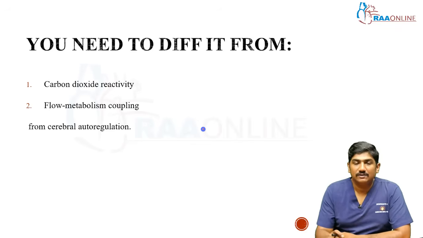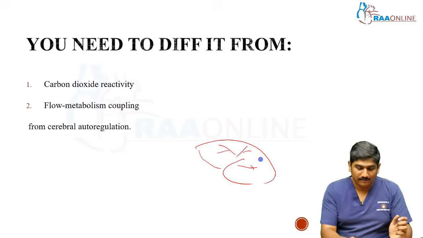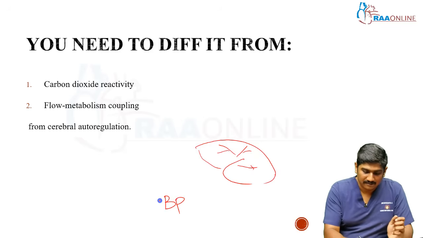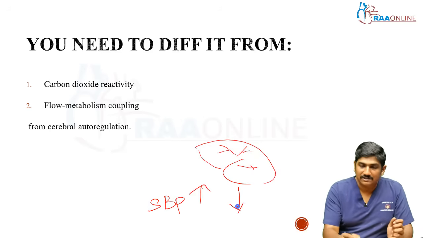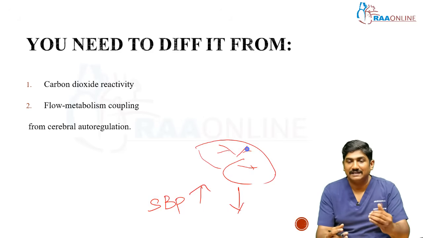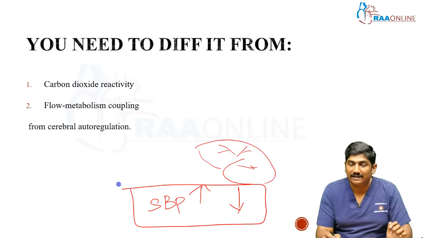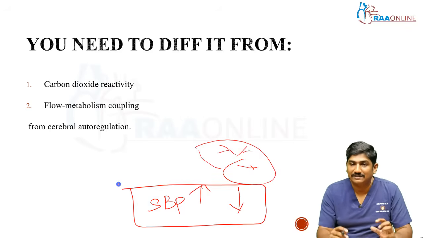So now you have the brain structure, and there is vasculature. Based upon the pressure difference, the vasculature is going to change its diameter so that a stable blood supply is maintained in the brain, depending upon the blood pressure. This is called auto regulation. This is what we are going to read now. This is what we are going to discuss now.